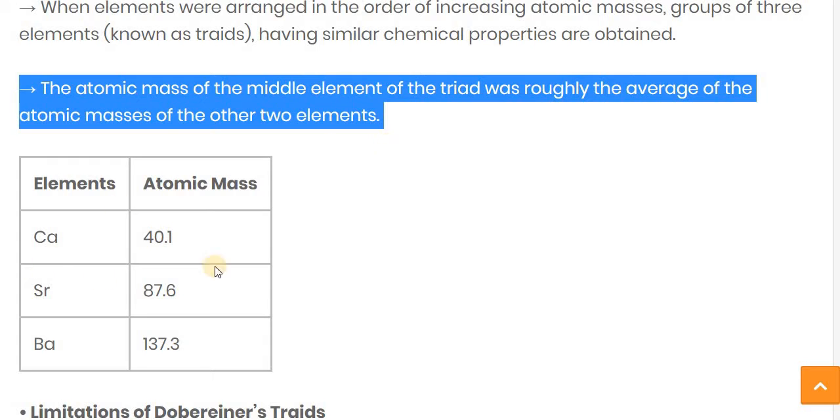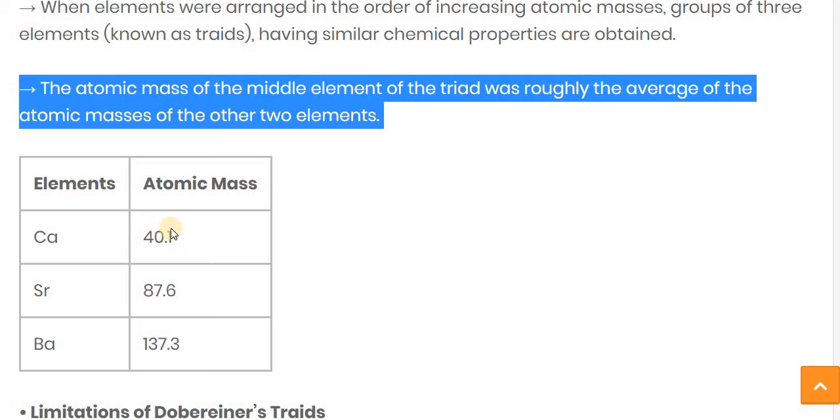Strontium's atomic mass, we know, is 87.6. So its atomic mass is the average of both the first element Ca and the last element Ba. Ca means calcium and Ba means barium.